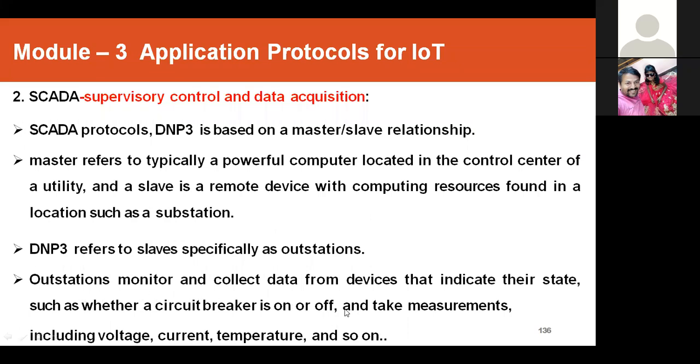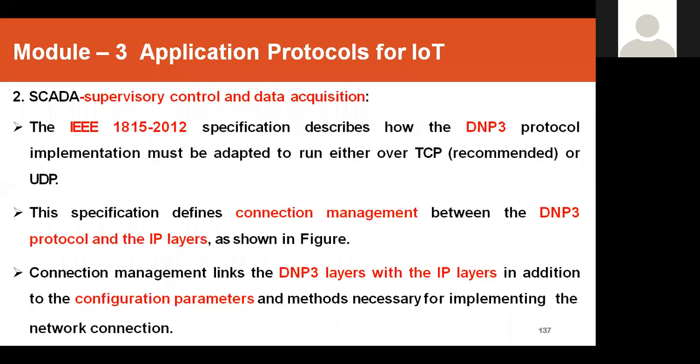The outstation monitors and collects the data from devices, and indicates their state, such as whether a circuit breaker is on or off, and takes some measurements, including voltage, current, temperature, and so on. Inside engines and some places where you want to read the values of particular machines, you use sensors. There, these kinds of SCADA protocols are used.